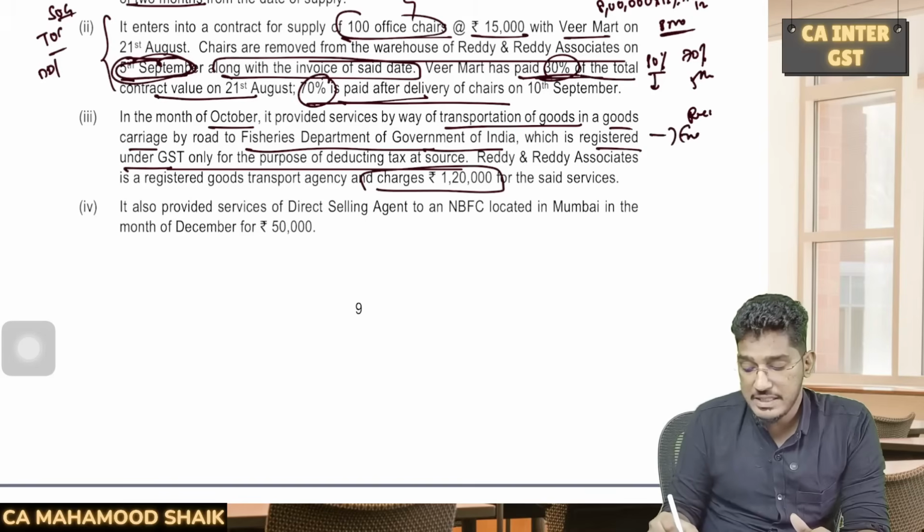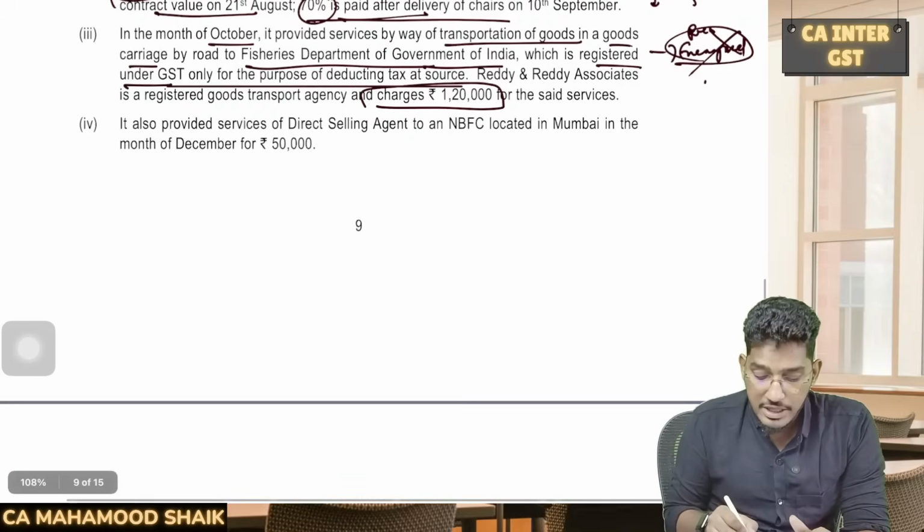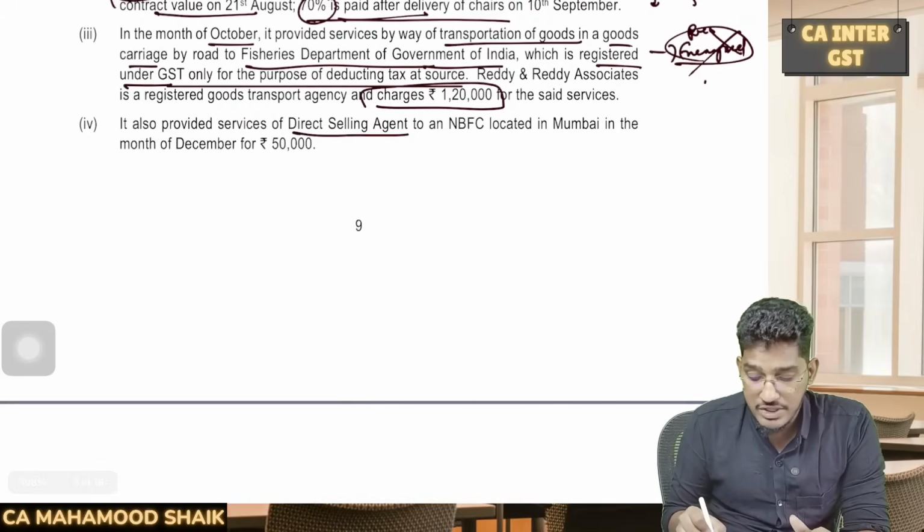So this will be exempted. If you guys remember the discussion, this service is exempted. On that, no forward charge mechanism, no reverse charge mechanism. It also provided services of direct selling agent to an NBFC located in Mumbai in the month of December.